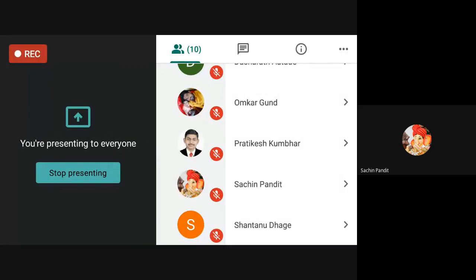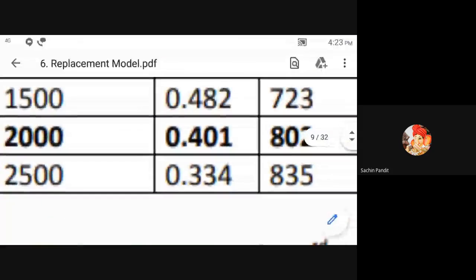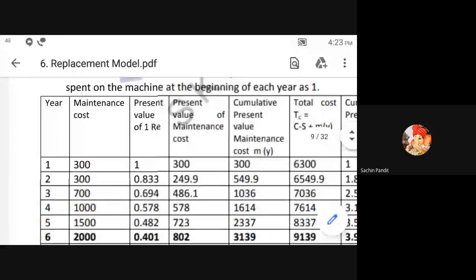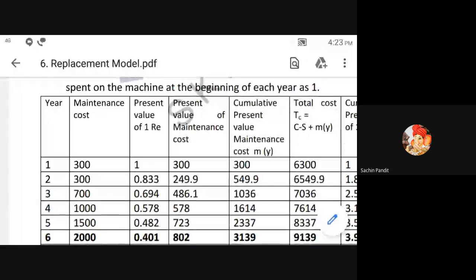Yes, we will finish this problem. So we have finished the third column. Now the present value of maintenance cost. Multiply column number 2 and column number 3. Why? Because the value of money is decreasing.